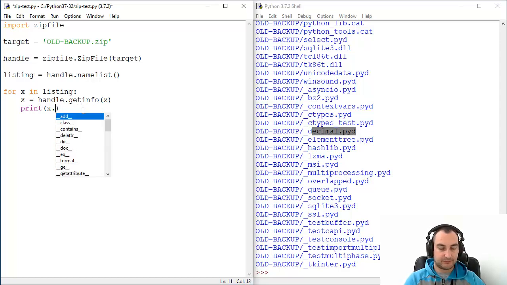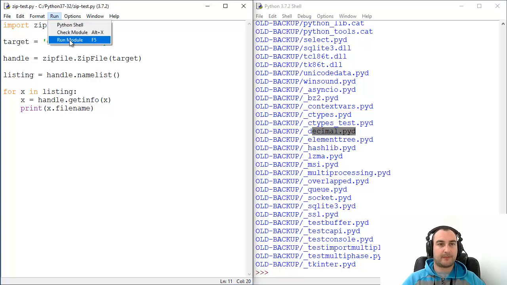Let's type it: filename. What is happening? Print x.filename. That's cool.